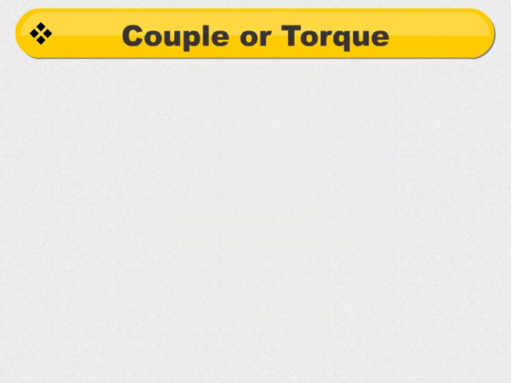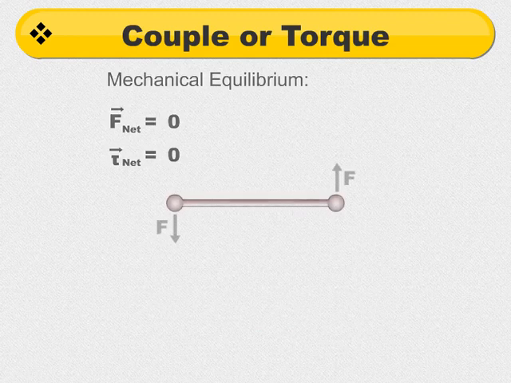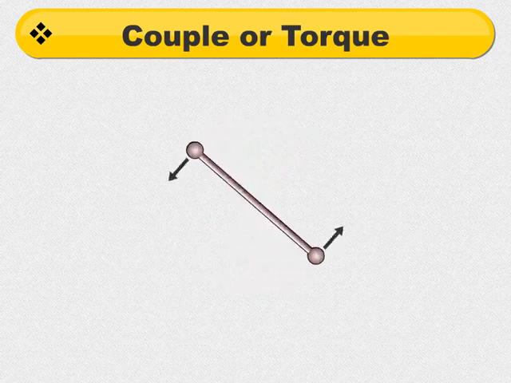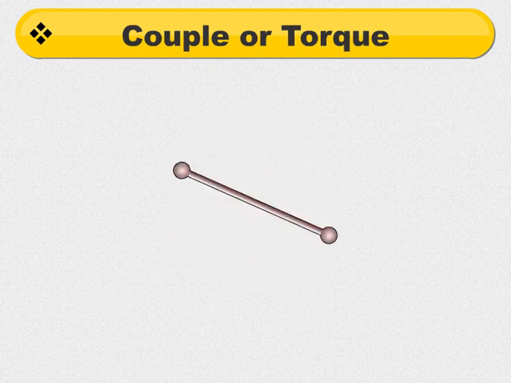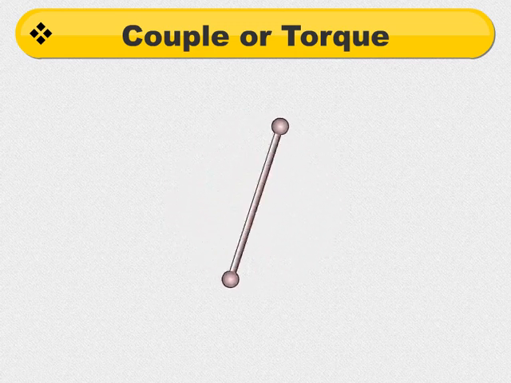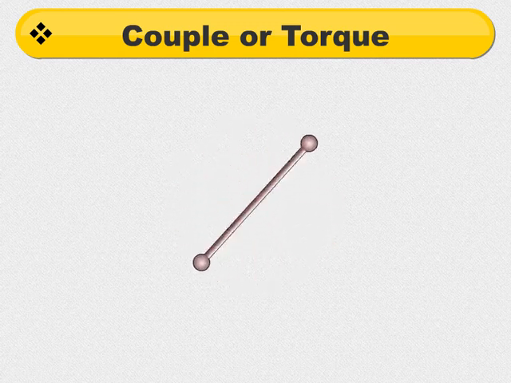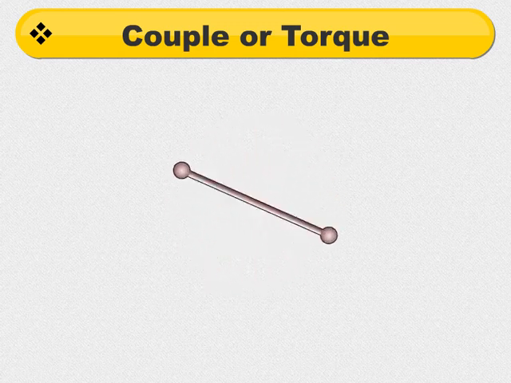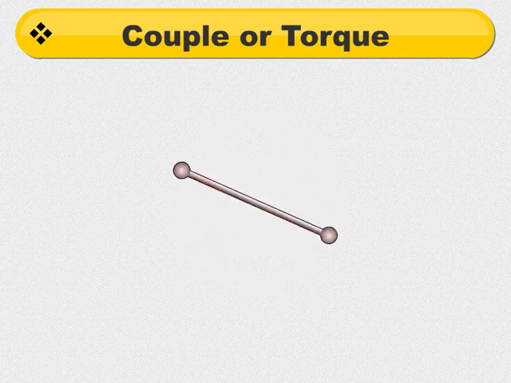If a system does not have a linear acceleration and angular acceleration, the body is said to be in mechanical equilibrium. A body can be kept in pure rotational motion by a pair of equal and opposite forces with different lines of action. Such pair of forces is called couple or torque. The body under effect of a torque does not possess any translational motion.